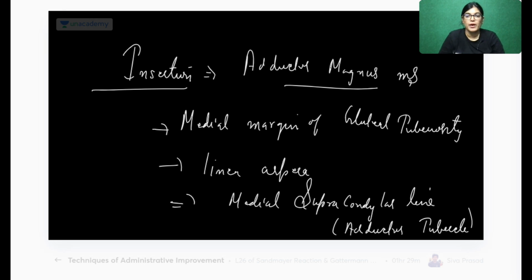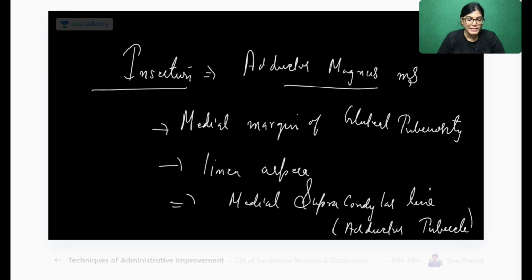So this is the insertion point. It is reaching lower down, till the level of the adductor tubercle. Medial margin of gluteal tuberosity, linea aspera, medial supracondylar line, and reaching till the adductor tubercle.